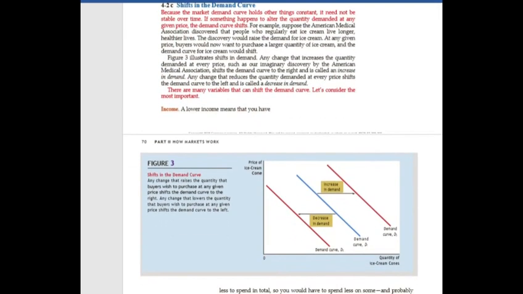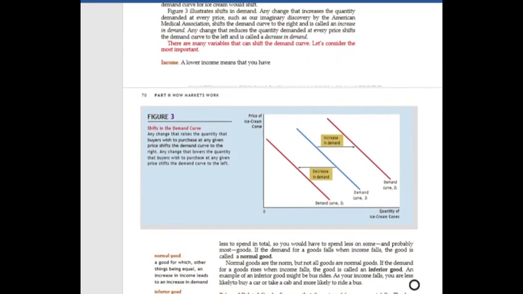There are many variables that can shift the demand curve. First, we will consider income. Lower income means that you have less to spend in total, so you would have to spend less on some and probably most goods. If the demand for a good falls when income falls, the good is called a normal good. Not all goods are normal goods. If the demand for a good rises when income falls, the good is called an inferior good.